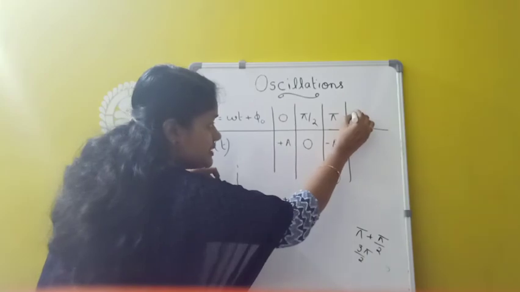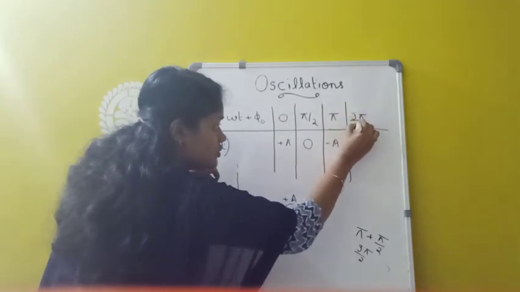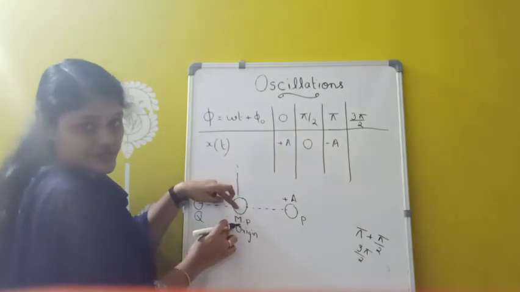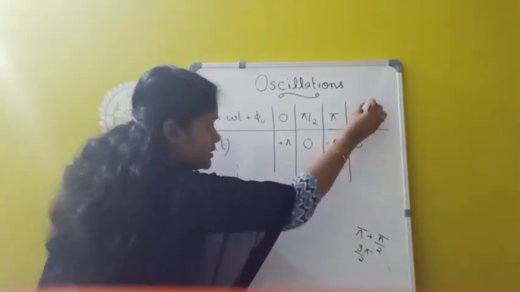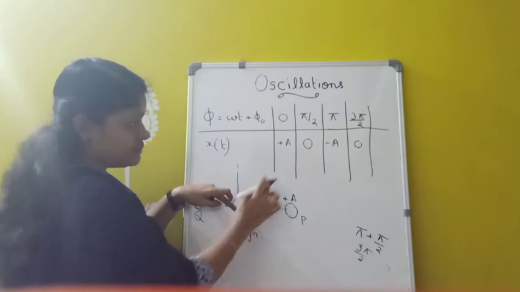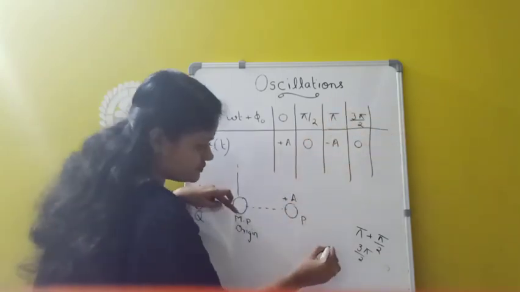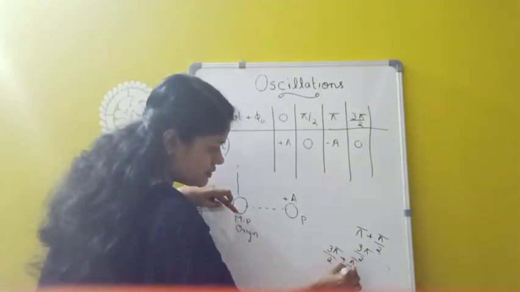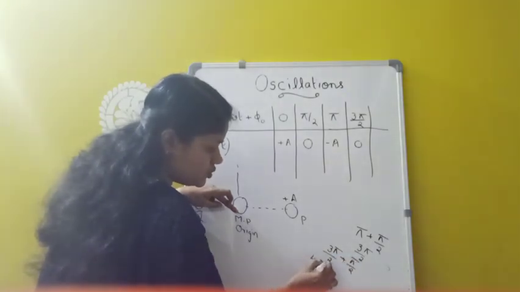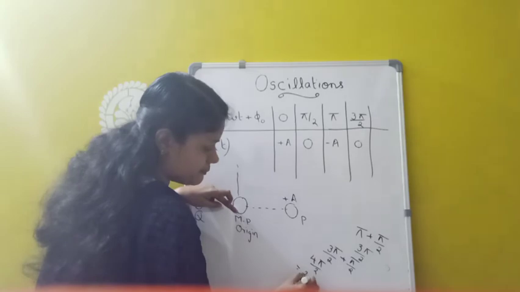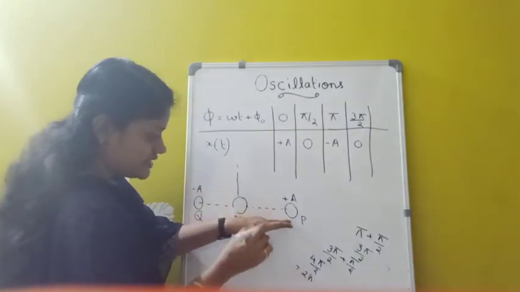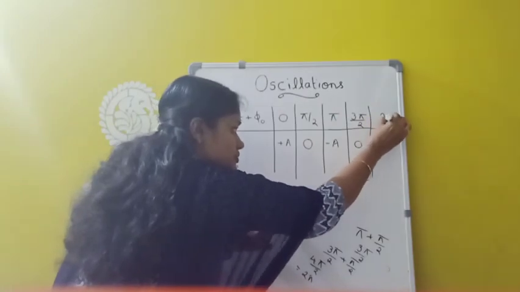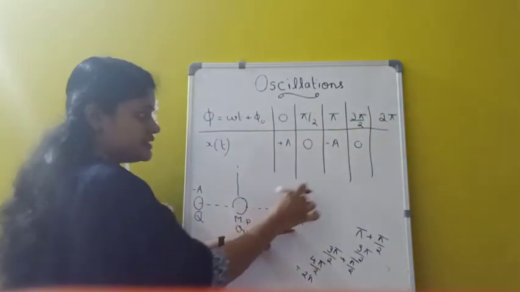So when the phase becomes 3 pi by 2, again this particle reaches the mean position. That means what is the displacement? 0. Then again one more pi by 2 is coming. So 3 pi by 2 plus pi by 2, that is 4 pi by 2, that means 2 pi. So when it becomes 2 pi, this particle again reaches the initial position. So at the initial position, what is the displacement now? Plus a.